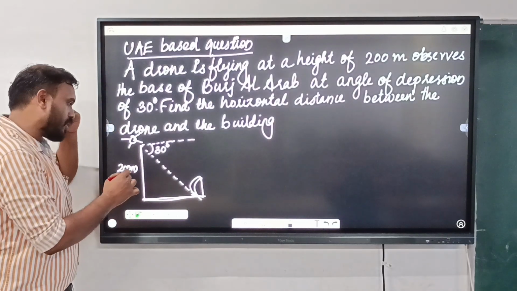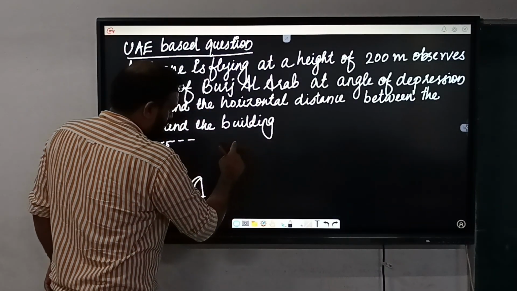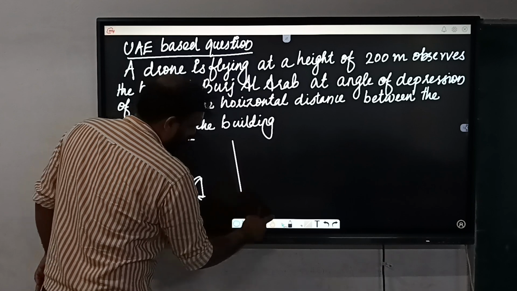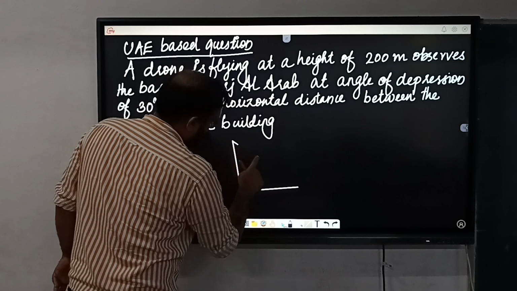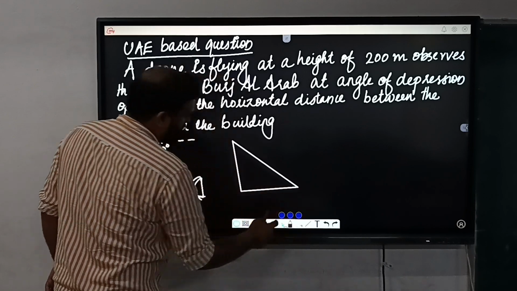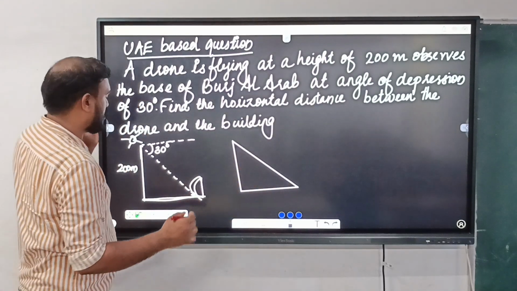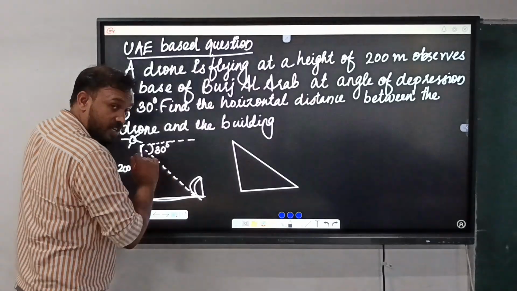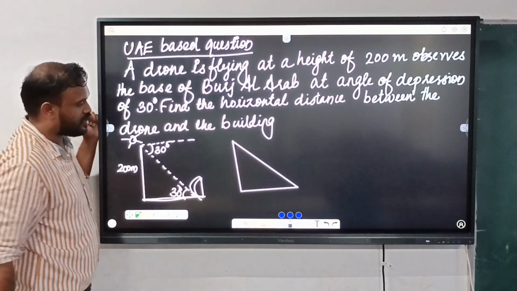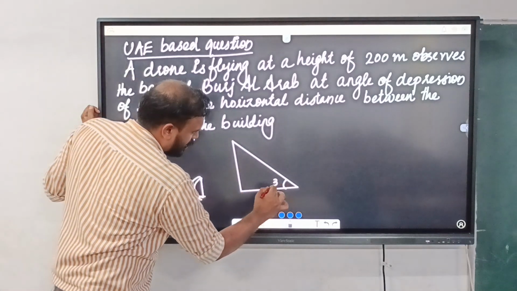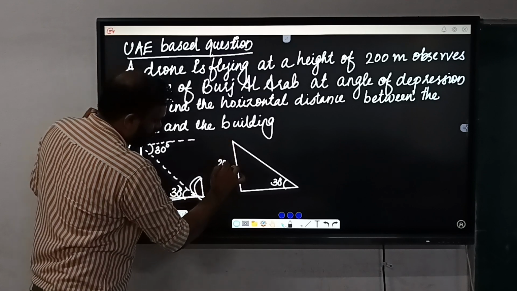Okay, listen. We can draw a neat diagram for this. Look here. Here is the horizontal tower, and this angle is 30 degrees. This will be parallel to the ground level, so this also will be 30 degrees. And the height of this one is given as 200 meters.